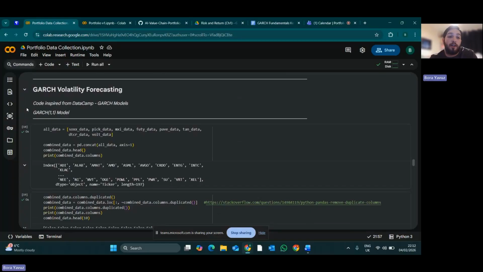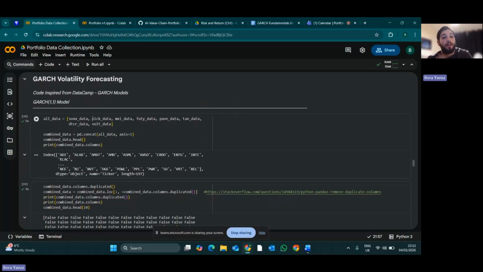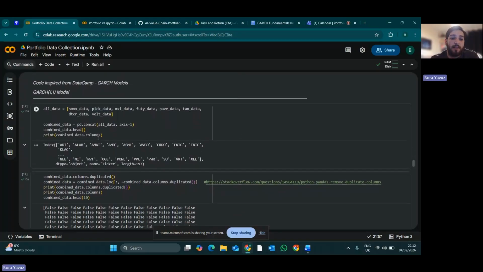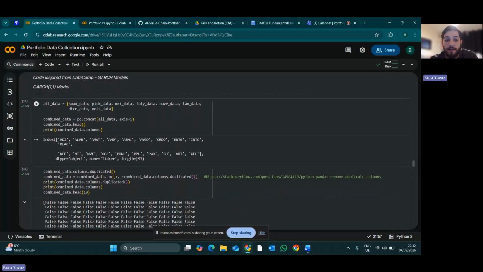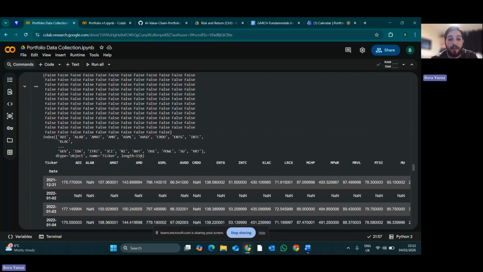Then I moved on to doing a GARCH. I used the GARCH model to do a volatility forecast. So I combined all the data, all the 8 ETFs' top 25 holdings, and found that I had 197 stocks in the data set. Then I removed the duplicate ones, as some ETFs invested in the same stocks, and I was left with 154 stocks in my final combined data set.